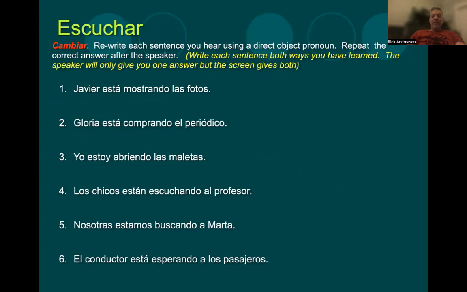Okay. Last exercise. Going to listen to these sentences and they'll give you some guidance. Notice that they will only give you one option, but when there are two verbs, I want you to think of both options. So just give a listen and then write out what you hear.